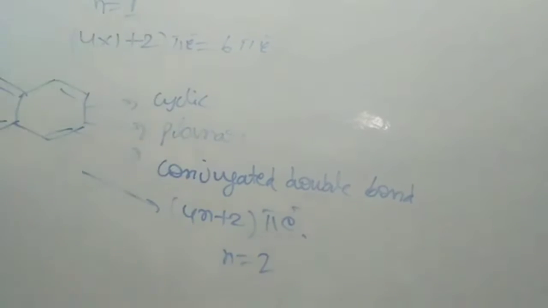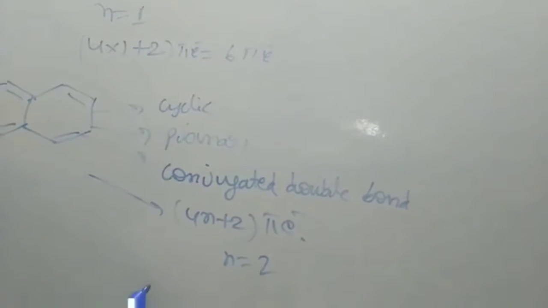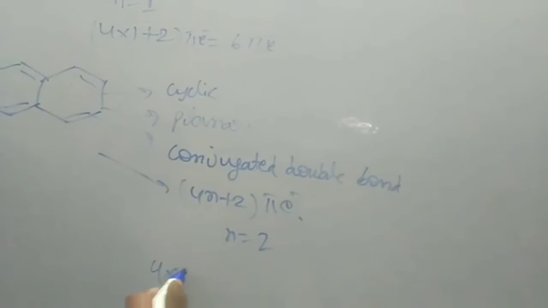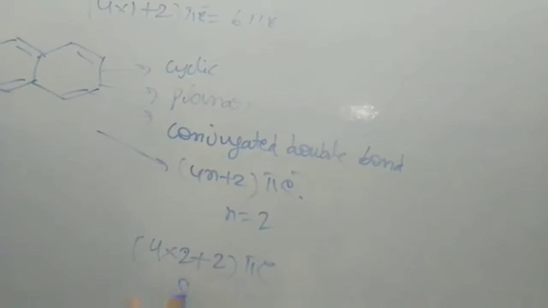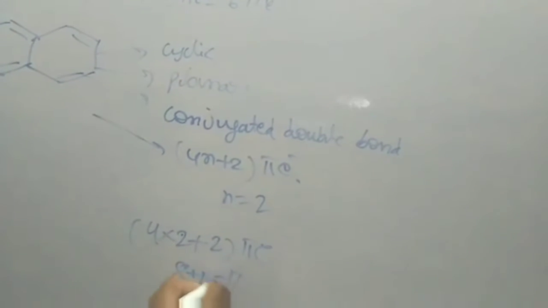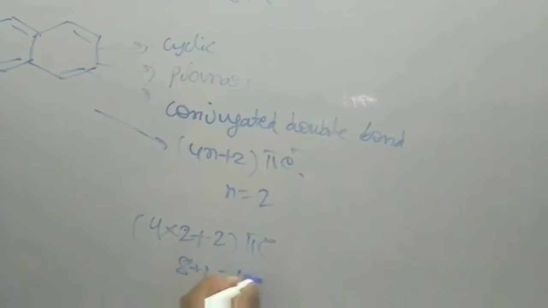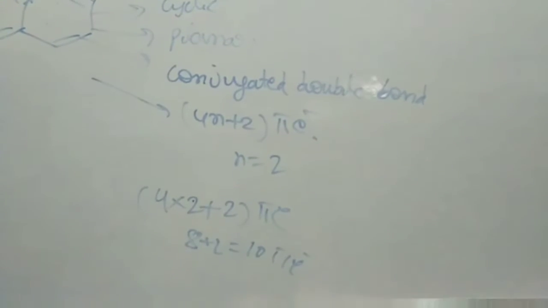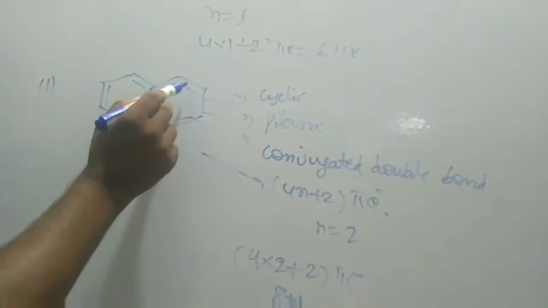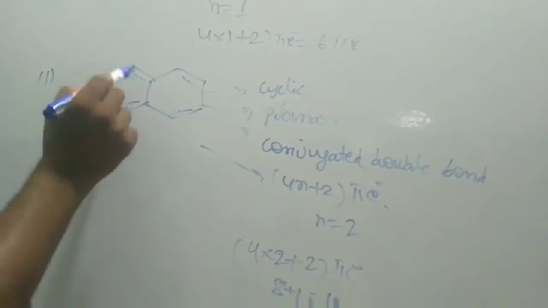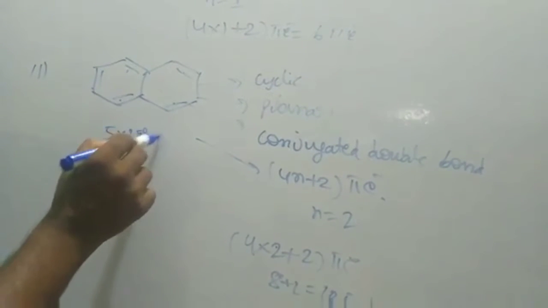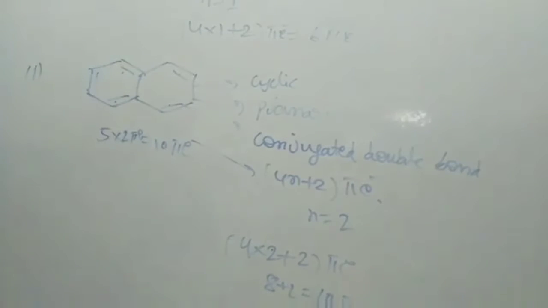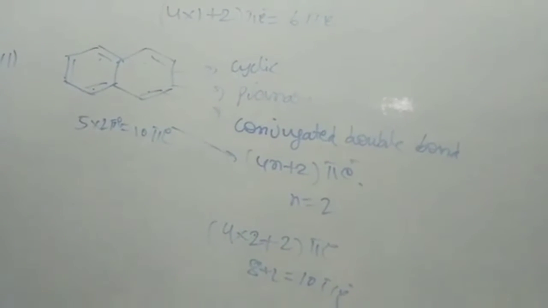If we substitute n equal to 2, then 4 into 2, 8, plus 2, gives 10 pi electrons. If we check this compound, there are 5 double bonds, so 5 into 2 pi electrons gives 10 pi electrons. So naphthalene is aromatic.